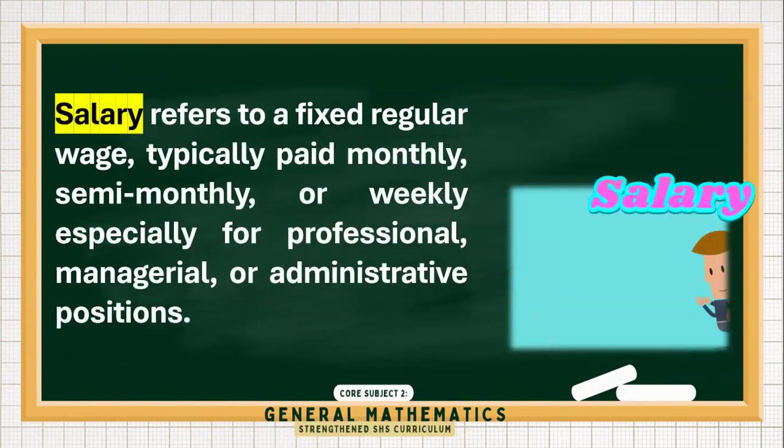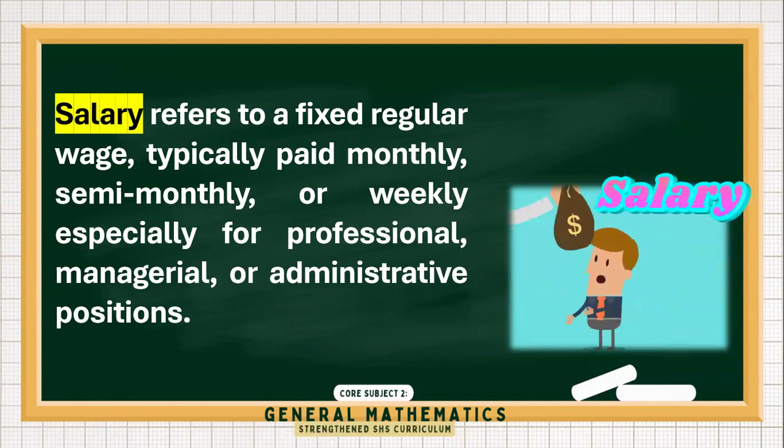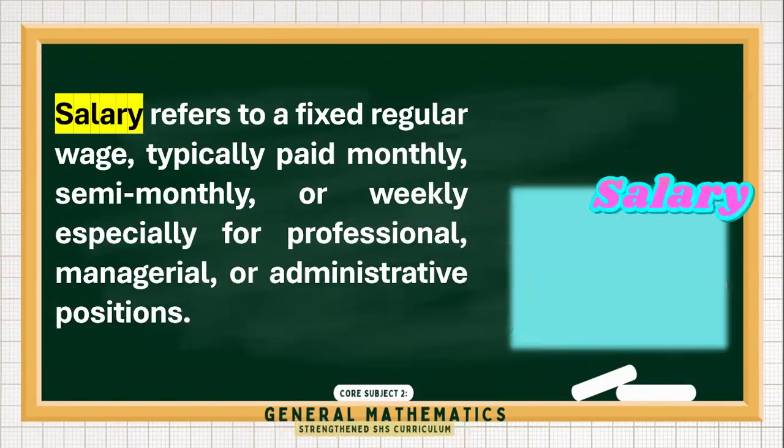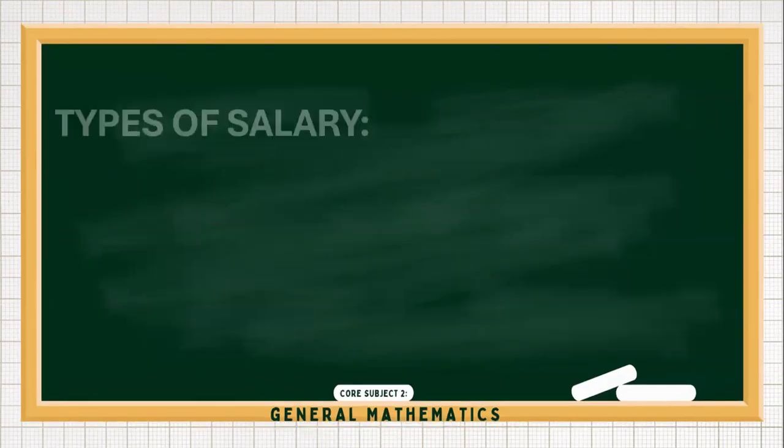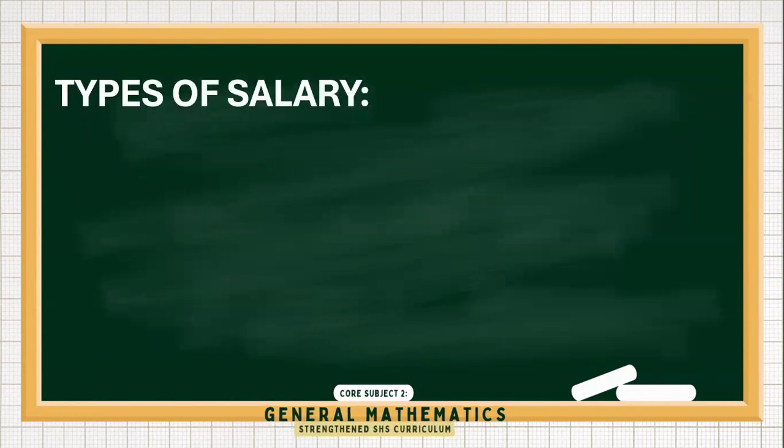So a salary refers to a fixed regular wage, typically paid monthly, semi-monthly, or weekly, especially for professional, managerial, or administrative positions. There are also different types of salary.